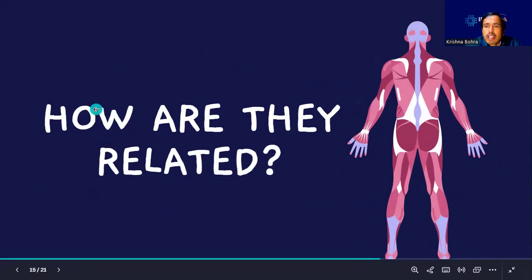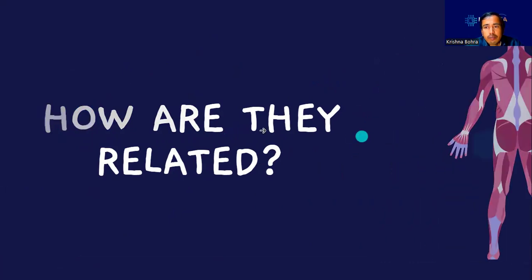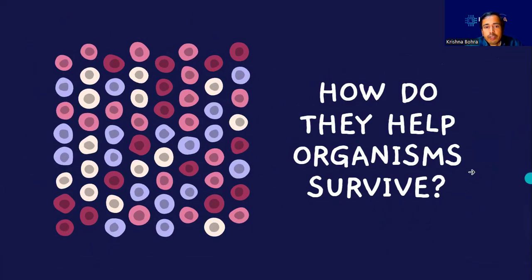Okay, now you might ask a question: how are cells, tissues, and organs related to each other? Recall the initial hierarchy that we have studied earlier. A group of cells together makes tissue, and a group of tissues makes an organ, right? Now, how do all these particular things help the organism to survive?